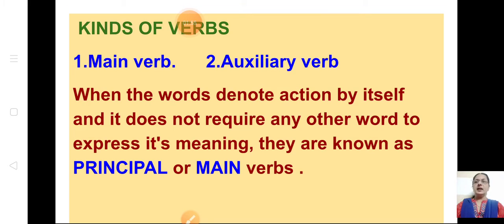Now there are two kinds of verbs. One is the main verb or the principal verb, and the second one is the auxiliary verb. What is meant by the main verb? When the words denote action by themselves and do not require any other word to express their meaning, they are known as principal or main verbs. So, he kicks the ball. Kicks gives meaning on its own, isn't it? It does not require any word to express its meaning. So it is a principal or main verb.